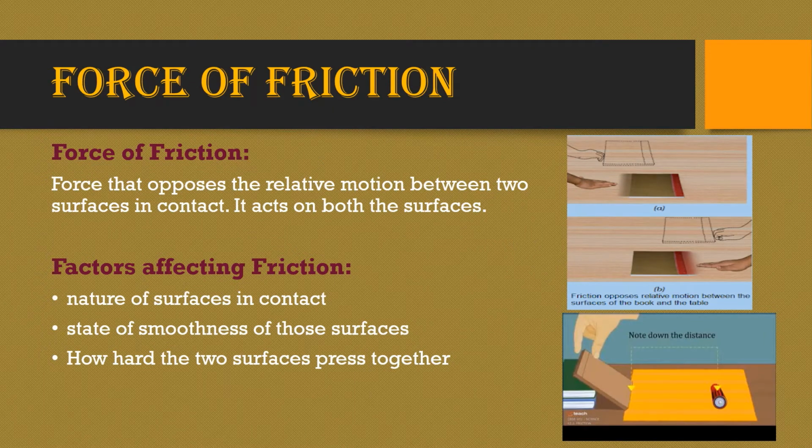Here, consider this example where we push a book on a table from the left side. Initially, the position of the book is here. When you push, you can see that the book moves. Does it continue to move? No, it stops at some distance, right? And when you push the book from the right side, initially the position is here, and when you push, it moves for some distance and stops, right?